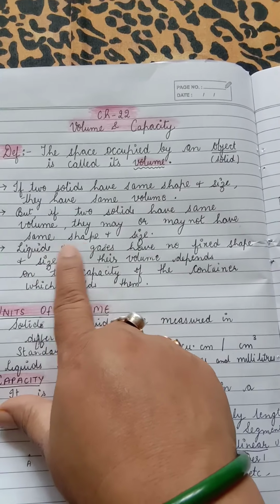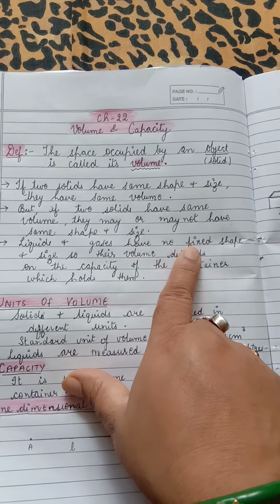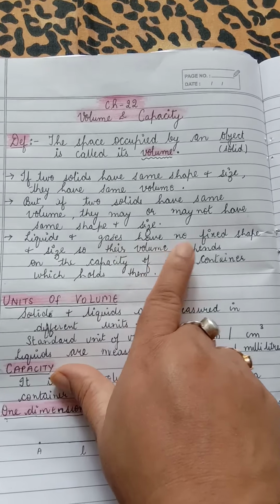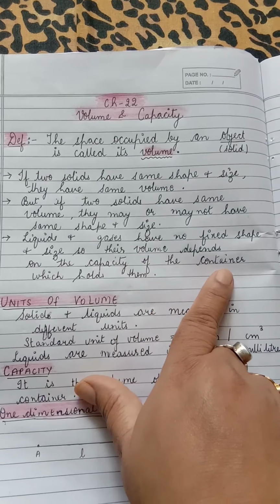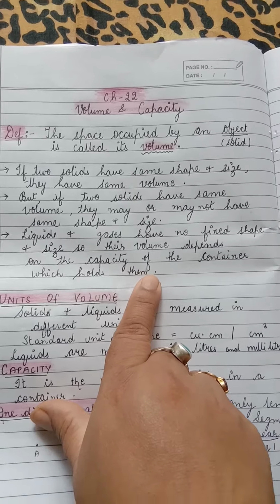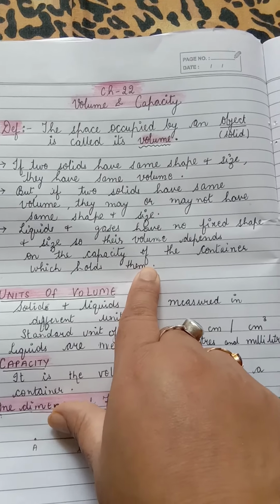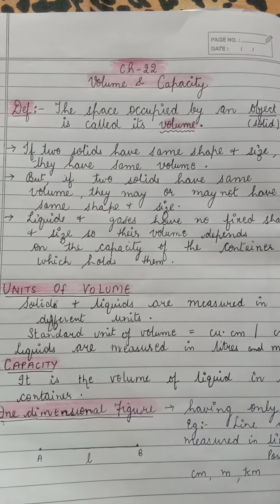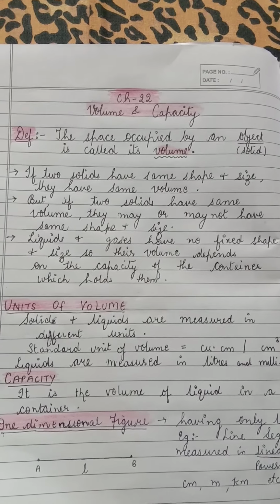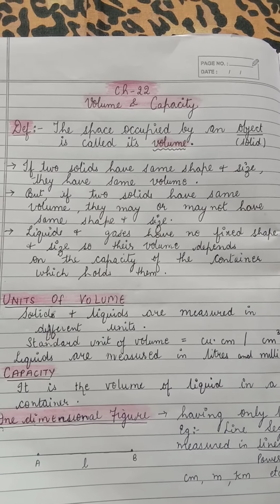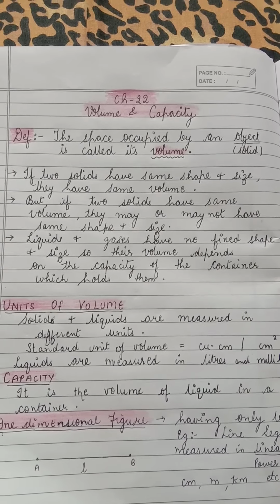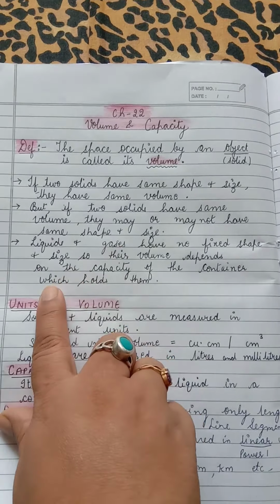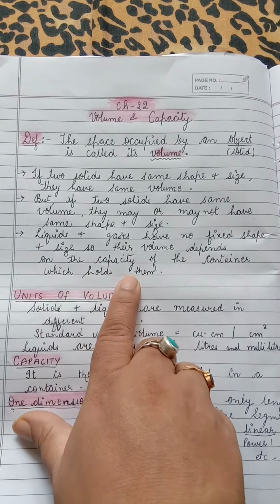Next point, liquids and gases have no fixed shape and size, so their volume depends on the capacity of the container which holds them. This means that when you pour liquid into any object, as liquid doesn't have any shape of its own, it will occupy the shape of the object in which we are putting it. So same goes for gases also. So liquids and gases occupy the shape of the container which holds them.